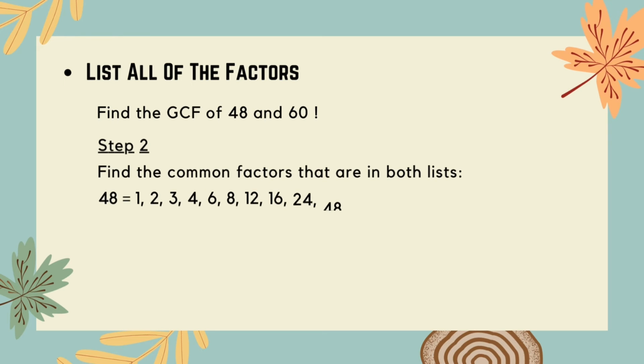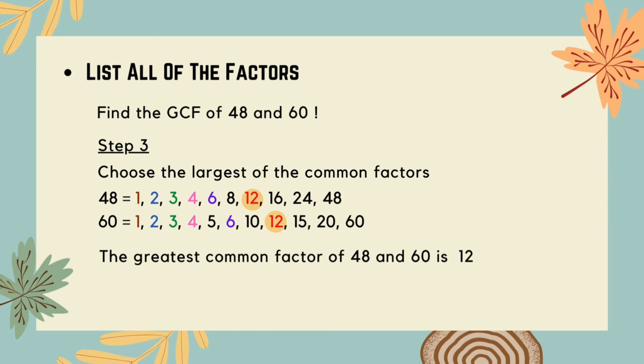Step 2. Find the common factors that are in both lists. Notice that 1, 2, 3, 4, 6, and 12 appear in both lists. So the common factors of 48 and 60 are 1, 2, 3, 4, 6, and 12. Step 3. Choose the largest of the common factors. So it is going to be 12. And now we get the greatest common factor of 48 and 60. It is equal to 12.